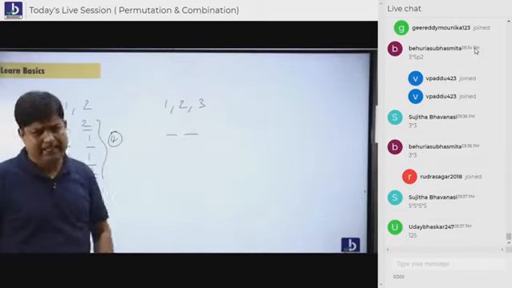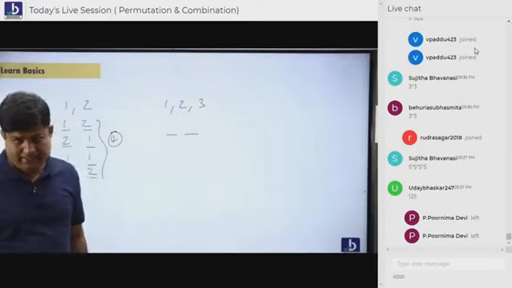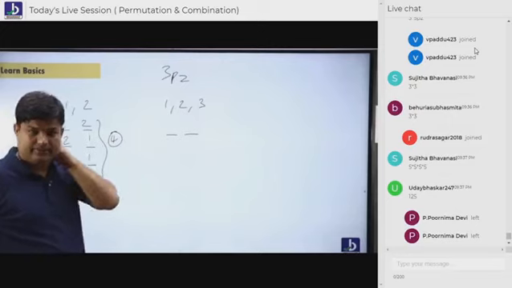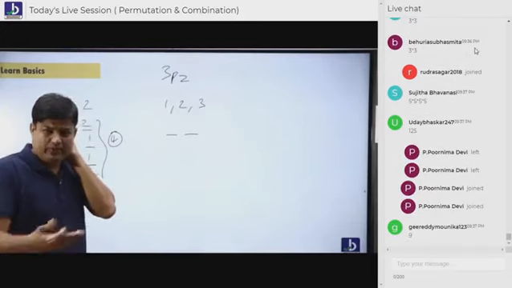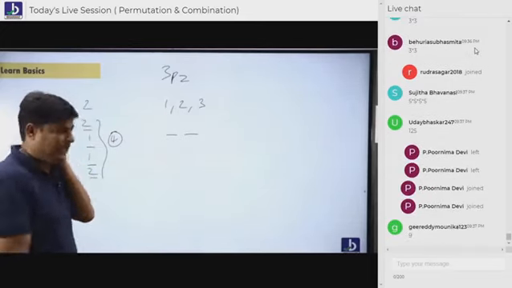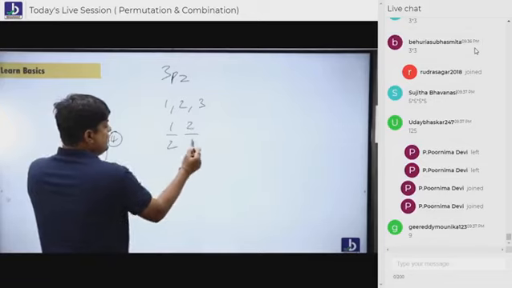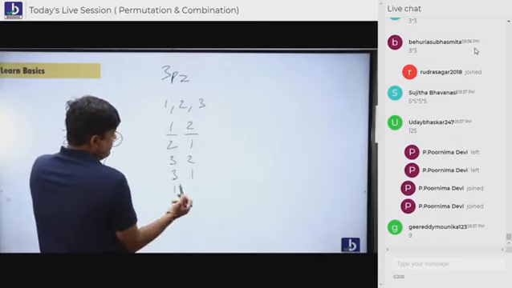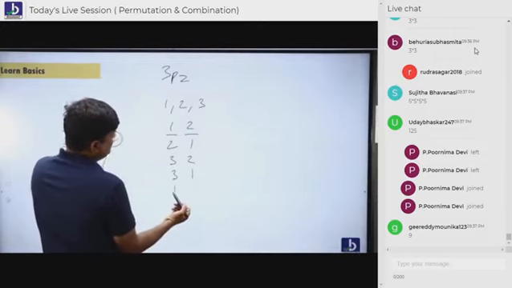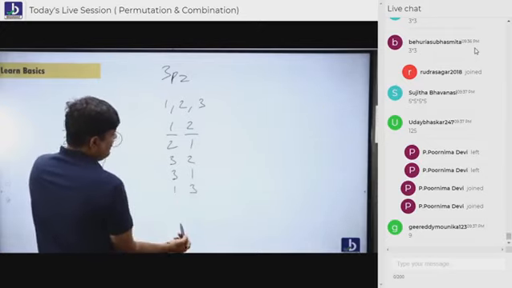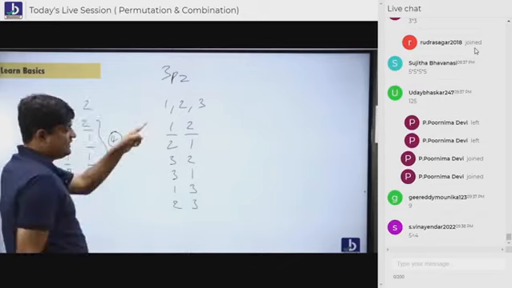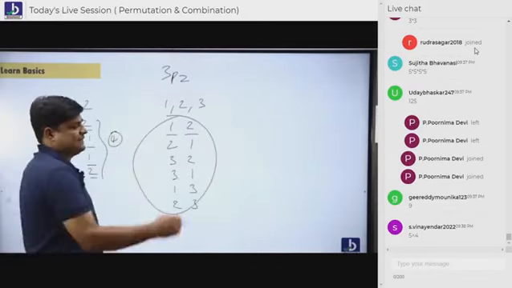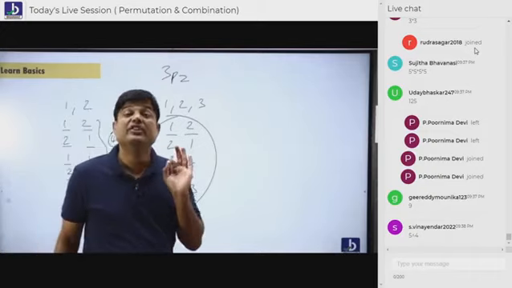3 people are standing, 2 places are there. 3P2, that is 6 numbers, without repetition. You've already done it. I'll tell you, look at that: 12, 21, 13, 31, 23, 32. These are the 6 numbers. What is this 6? Without repetition.